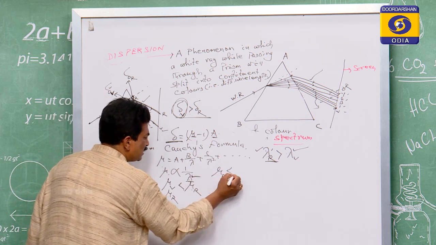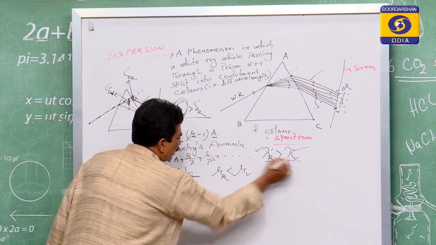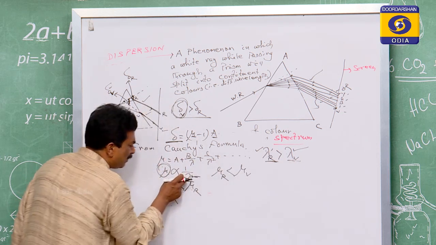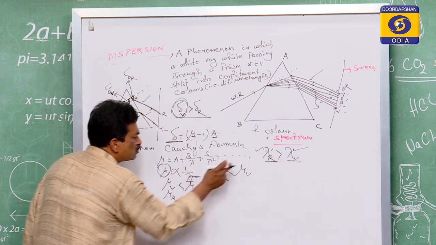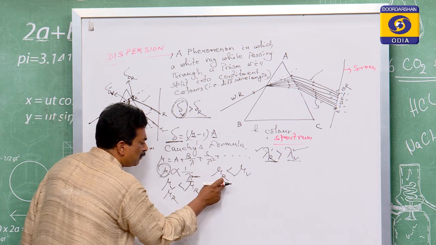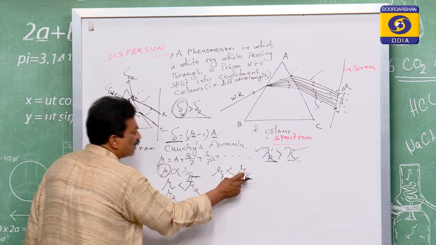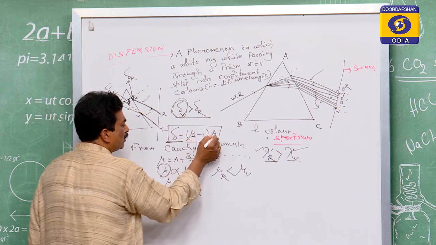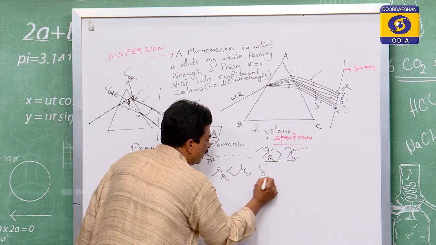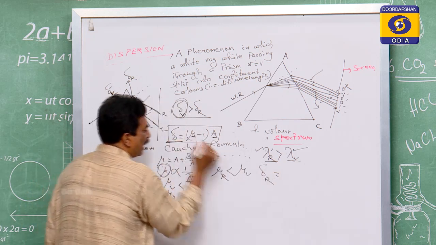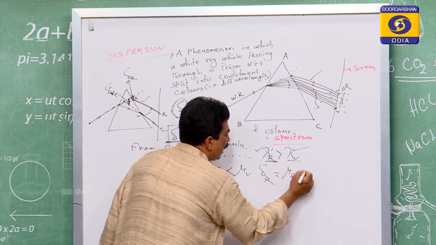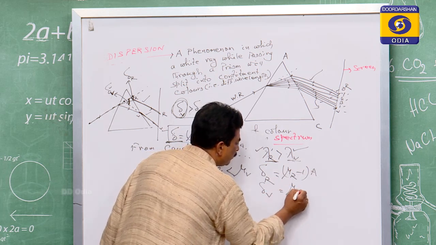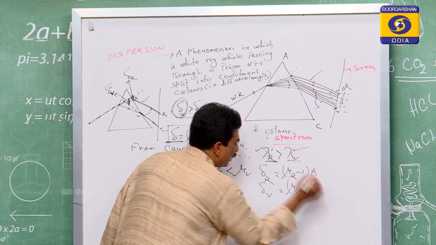So mu r is less than mu v. For mu v, this wavelength is less. When the wavelength is less, mu must be more. So mu v is greater than mu r, or mu r is less than mu v. Since del is equal to mu minus 1 into A, for the red, del r is equal to mu r minus 1 into A, and for the violet, that is mu v minus 1 into A.